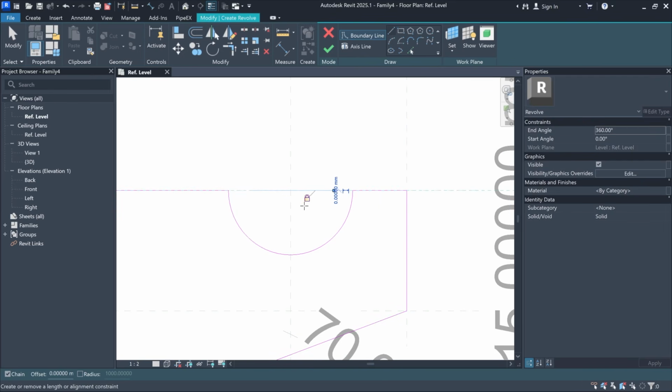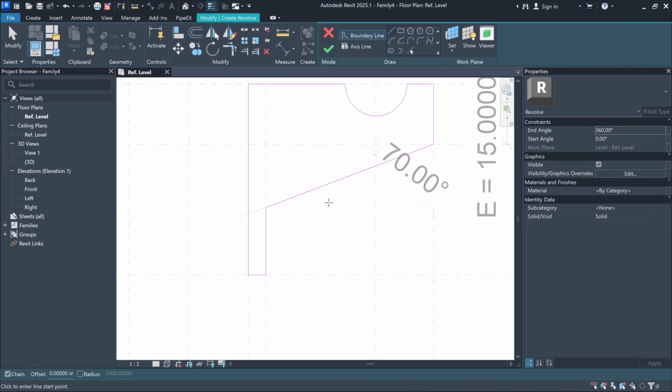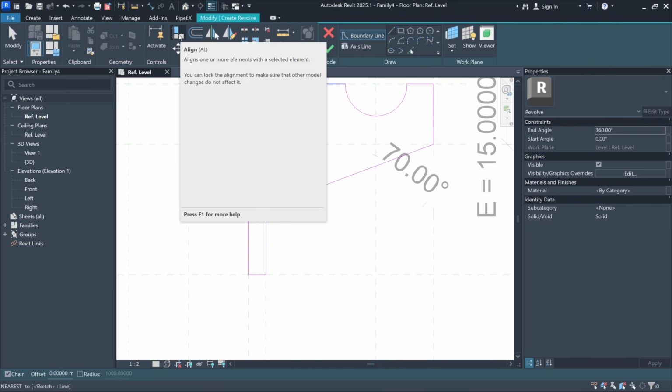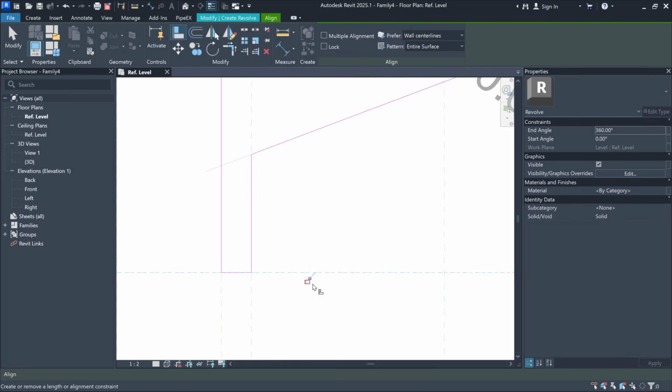And here we can directly click the lock icon. And the same I'll do for all the lines of my profile. I will align them with reference planes.